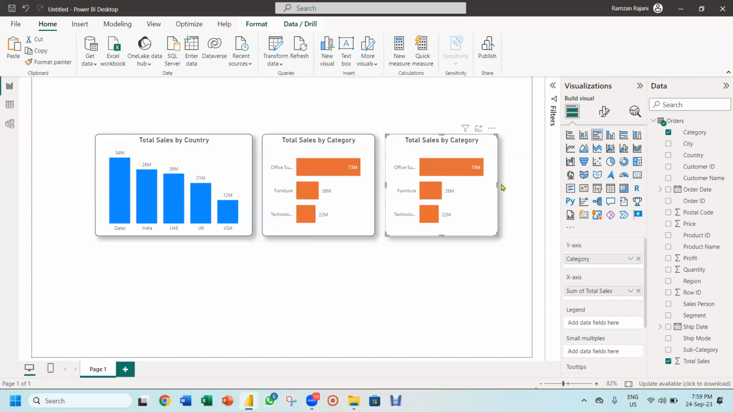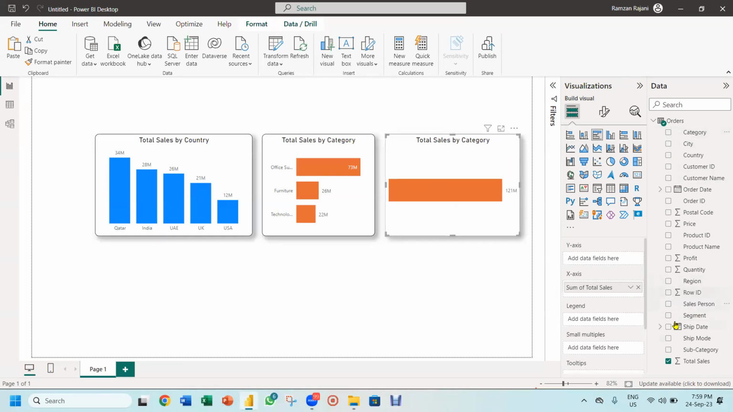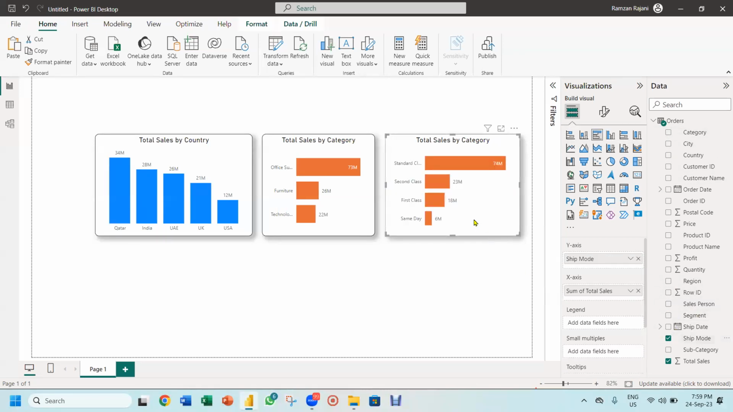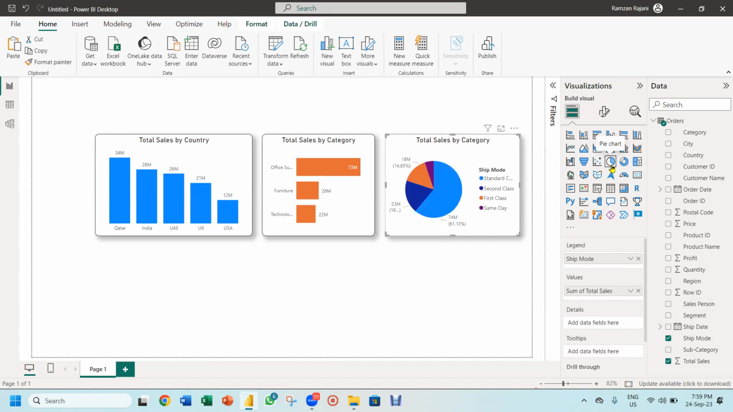And in this chart, let's say I want another one. Let's say I want to create ship mode wise percentage. So I click on ship mode wise. It will show me, okay, through different types of shipping modes, how much sales is coming, but I want to show it in a percentage. So over here you get an option pie chart and here it becomes a pie chart.